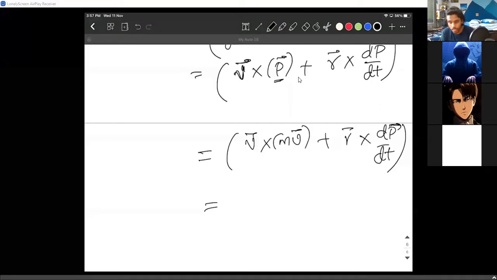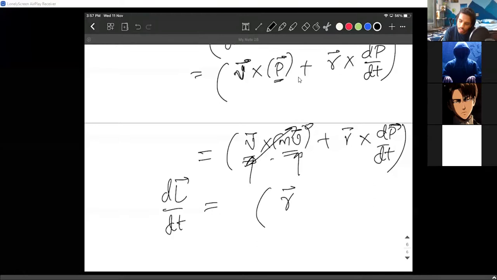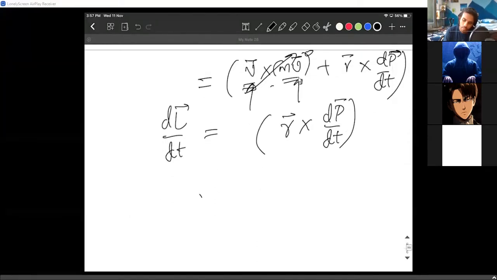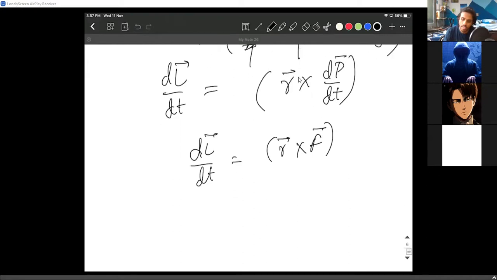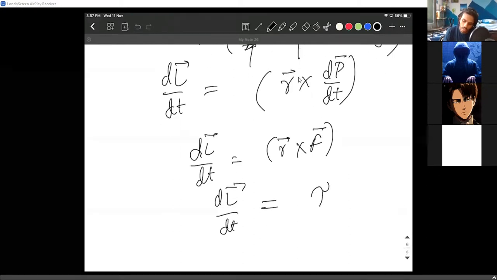Okay, sir. Now, v cross mv bar, we are basically writing a cross product of v bar and v bar, which is nothing but zero. We all know that this is a null vector. So I'm not considering that anymore. We have dL bar by dt equals r cross dp bar by dt, which is nothing but r cross force, and this ends up as torque.